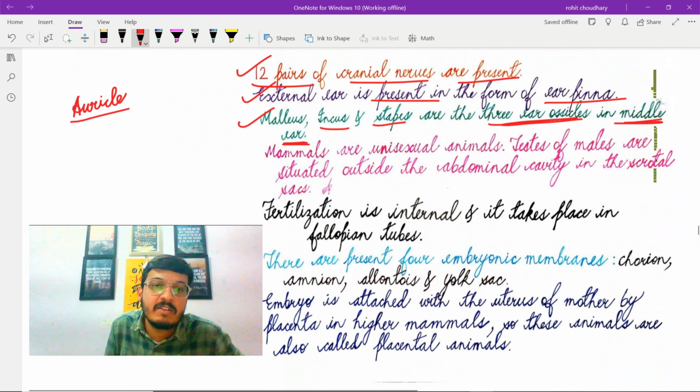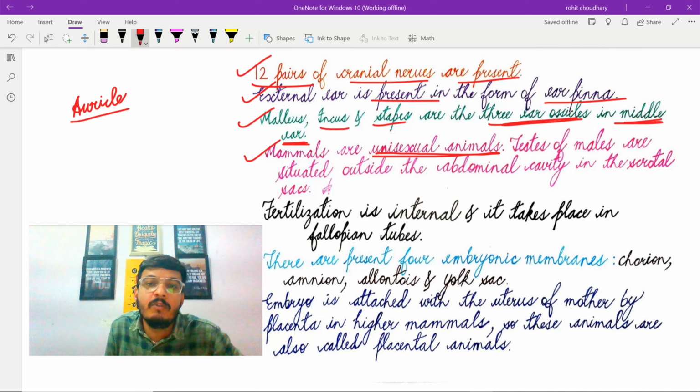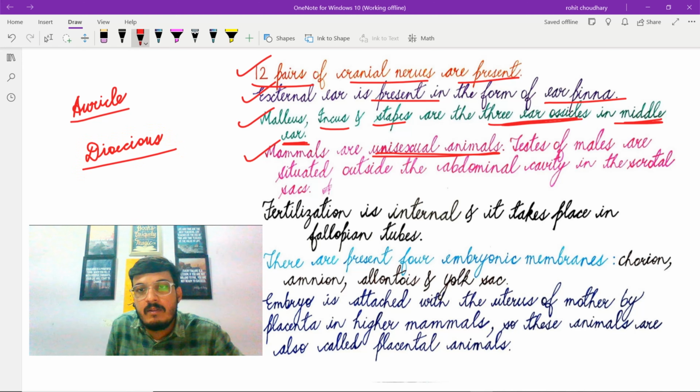The next characteristic feature is mammals are unisexual animals. We do use another term for unisexual animals, that is dioecious. That means they are either male or female. The next point is testes of males are situated outside the abdominal cavity in the scrotal sacs.